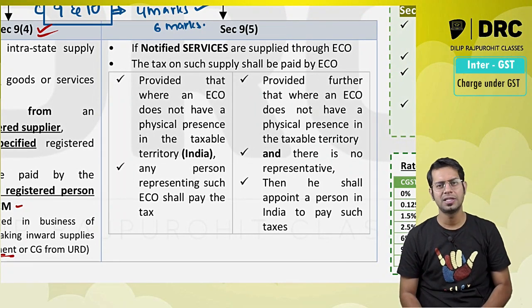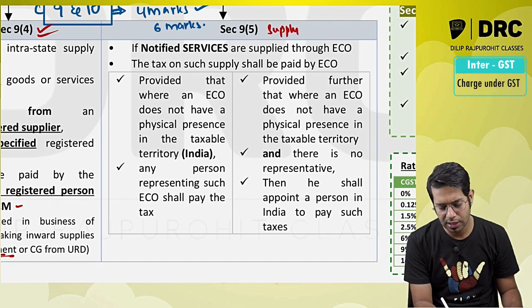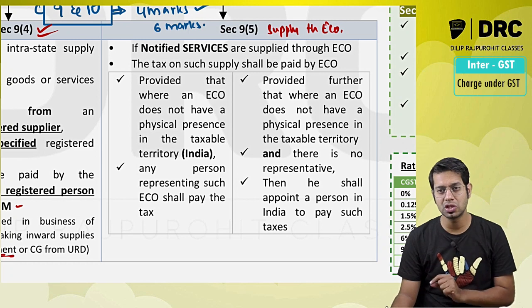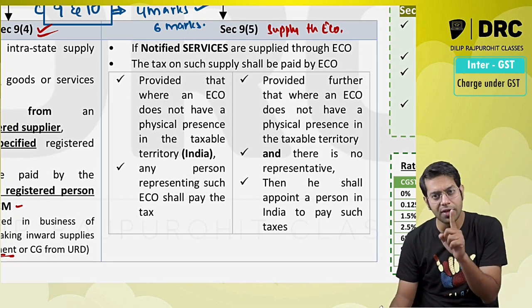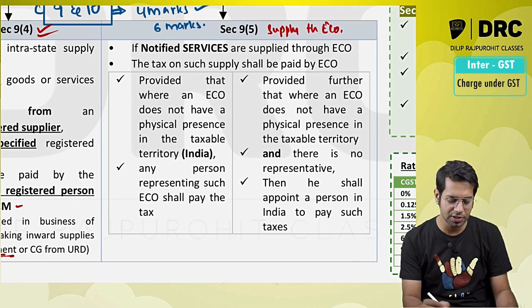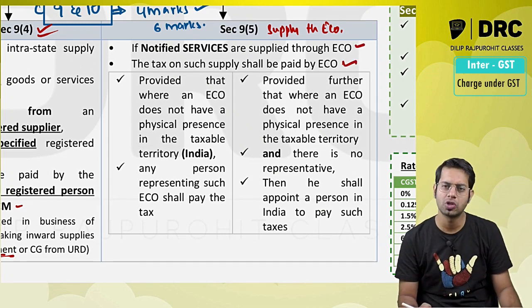Section 9 subsection 5 says, supply through e-commerce operator. What are they telling? Section 9 subsection 5 says, if you supply notified services through e-commerce operator, then the tax on that supply is required to be paid by the e-commerce operator.